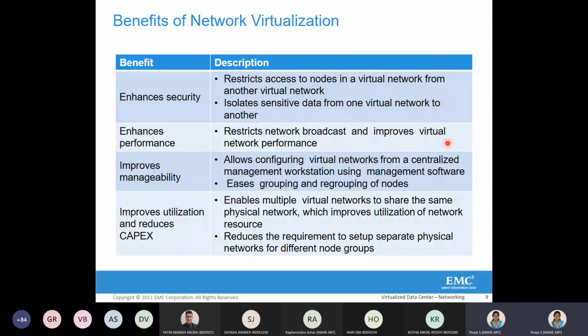It's easy to reconfigure the systems, that is, the VMs, from one virtual network to another virtual network. The configuration is very easy.